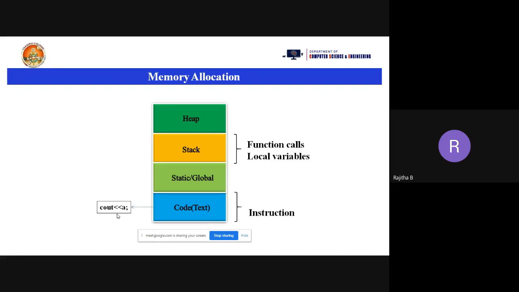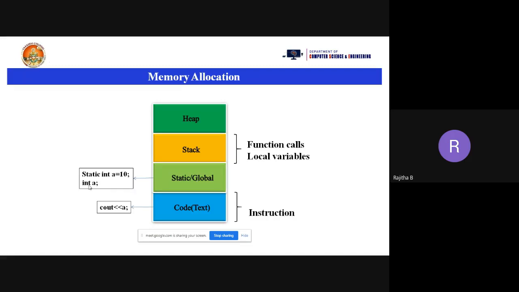So, what is the code or text? We take statements like cout statements. And what are static or global variables? Like static int a equal to 10. For this statement, memory will be allocated in the static or global area.